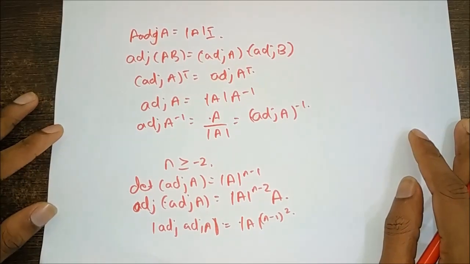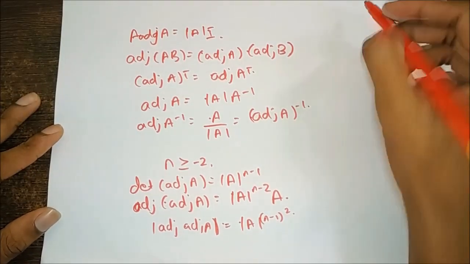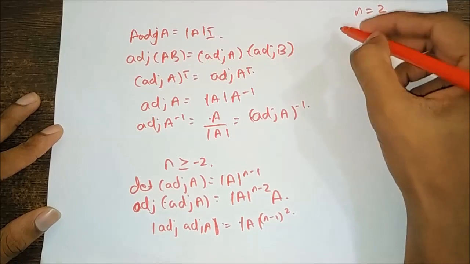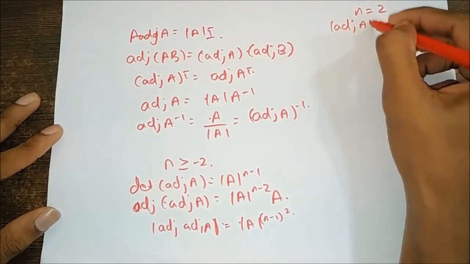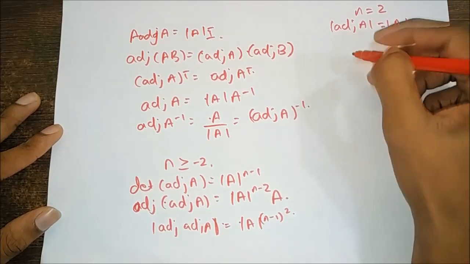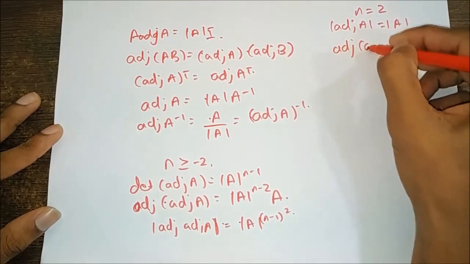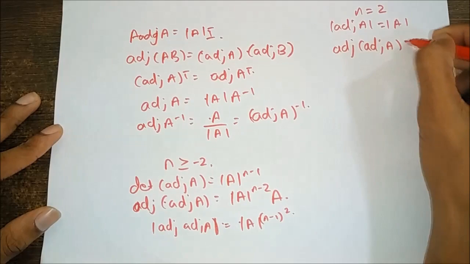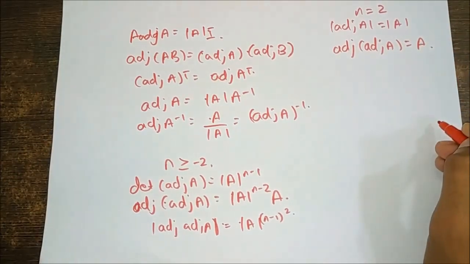If A is a square matrix of order n, that is n is equal to 2, then adjoint of adjoint A is equal to A.